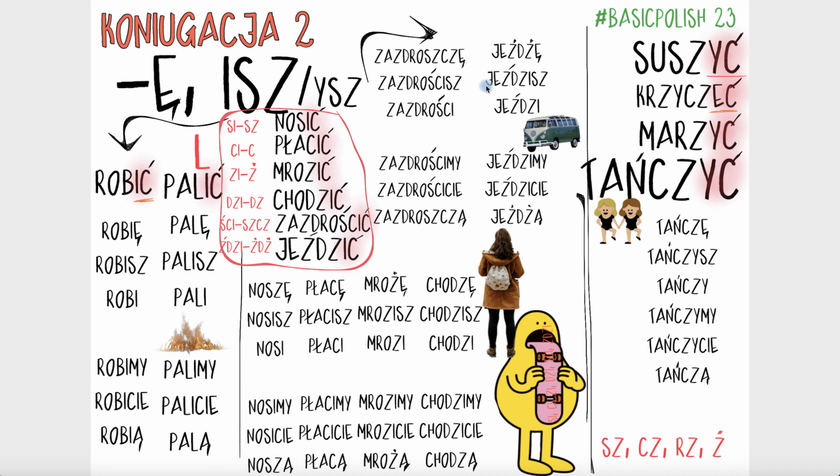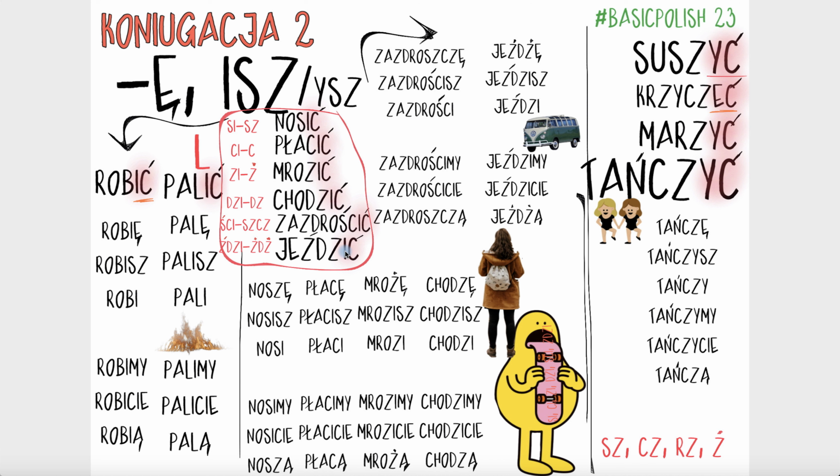So now, let's look at jeżdżę, jeździsz, jeździ, what this is all about. And that's our verb jeździć, to go, but by some kind of means of transport. So that means to go and that also means to go, but we've got different meanings for to go, and I will have a separate video explaining that in the near future.